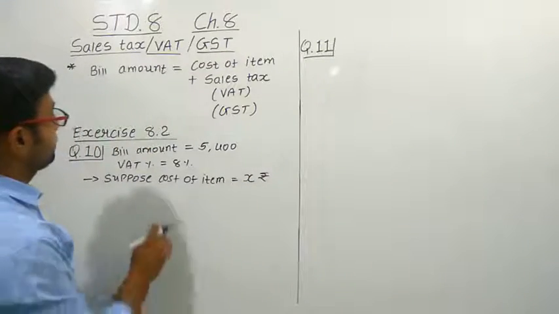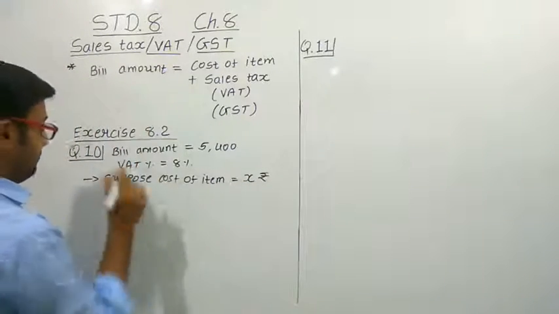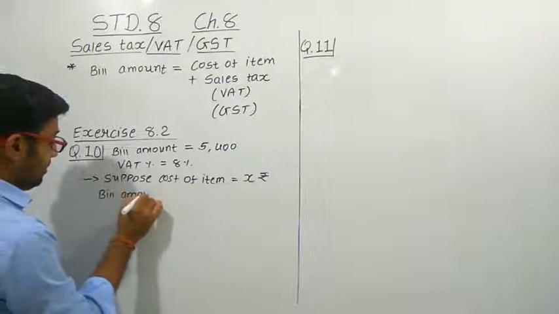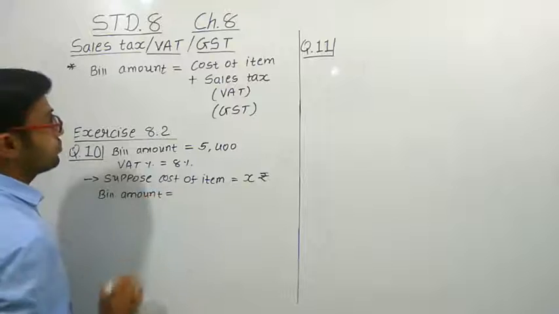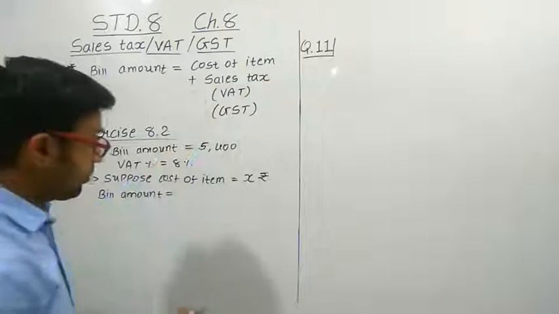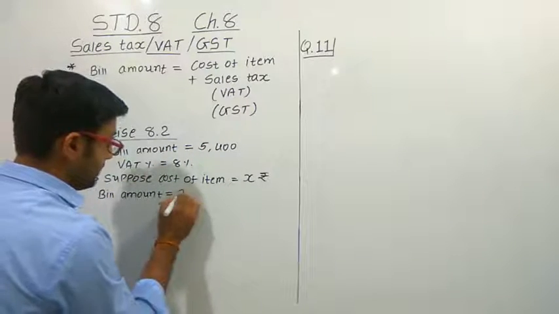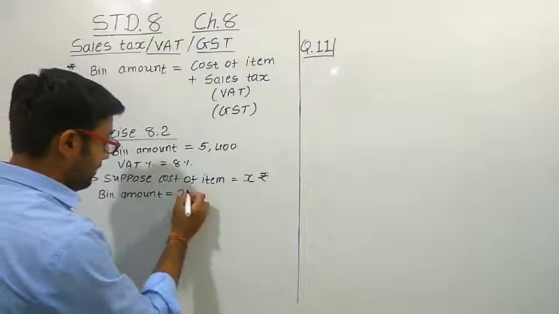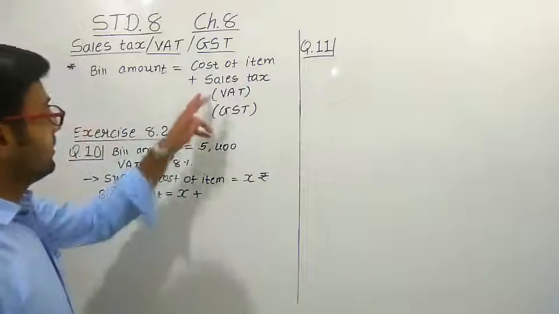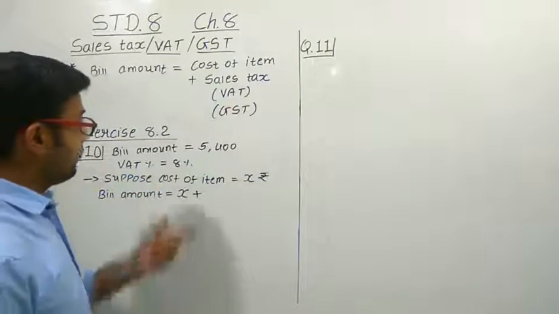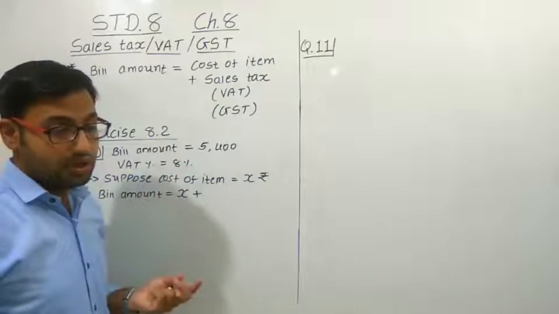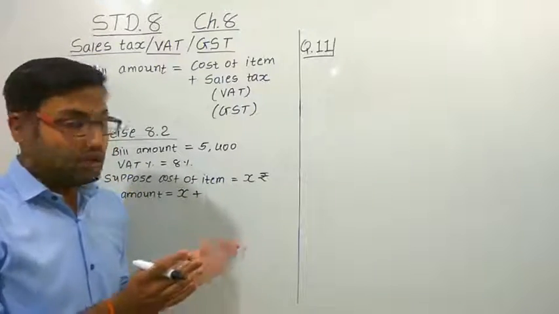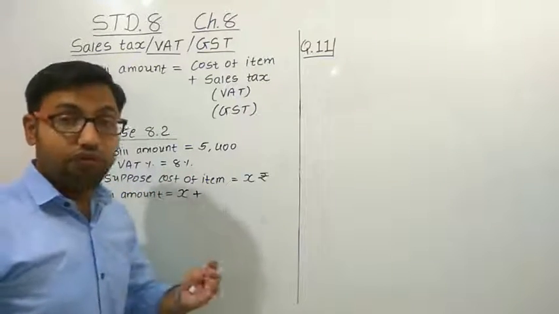Now we know the formula: bill amount is equal to cost of the item, which we have supposed is X, plus the value added tax. Value added tax is 8%, but this is the percentage. What will be the amount? This 8% is of what amount?